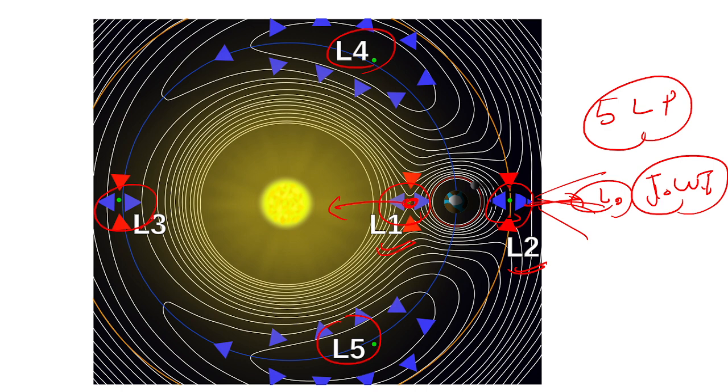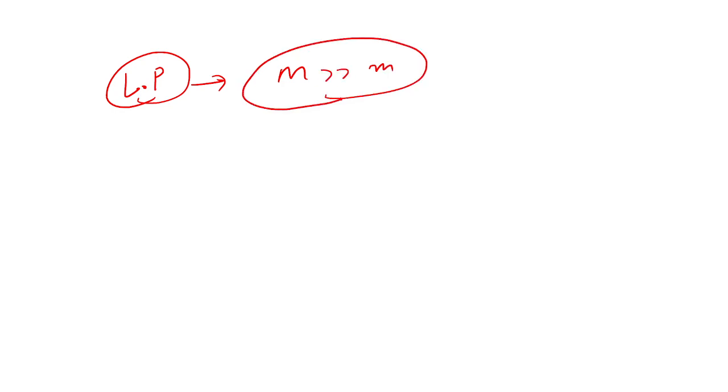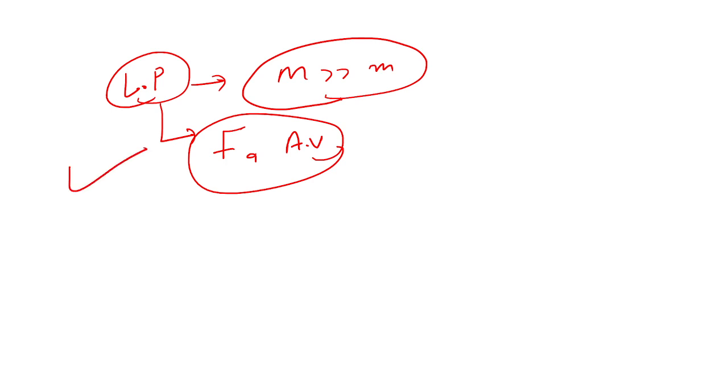I hope you liked this video, and let me summarize all the concepts we covered. We did Lagrange points. What does a Lagrange point mean? It is a point between two mass bodies, where one mass should be greater than the other. We also established where that place will come from, through two concepts: force, and second, angular velocity. We used these two concepts in this video and found out why Lagrange points exist and what they are, and why Aditya L1 is placed at the L1 location and the James Webb Telescope at the L2 position.